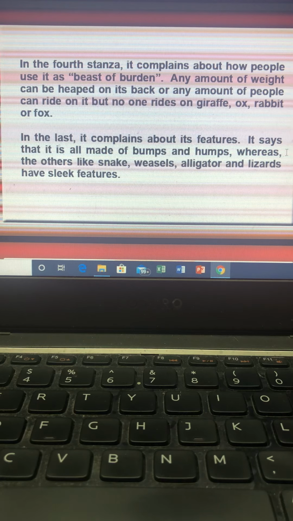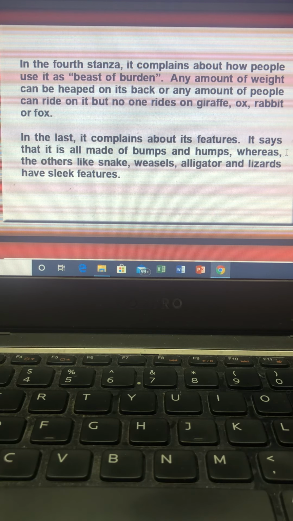Nobody rides on a rabbit. Nobody rides on a fox either. But as for a camel, he's ridden by families. Any load does for me. So he says that nobody bothers riding all these animals. But as far as the camel is concerned, yes, the camel is free for all. And the whole family is going to ride on me. Any load does for me, whether the person is a heavy load or a very light load, and whether just one person is sitting on it or more than one is riding the camel. Any load does for me, it carries all the loads.